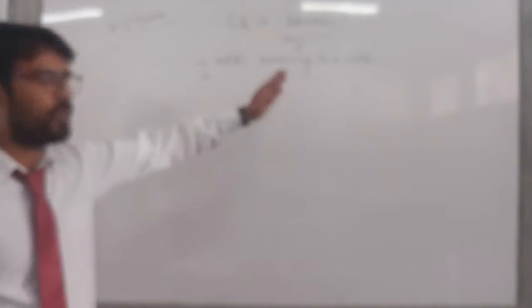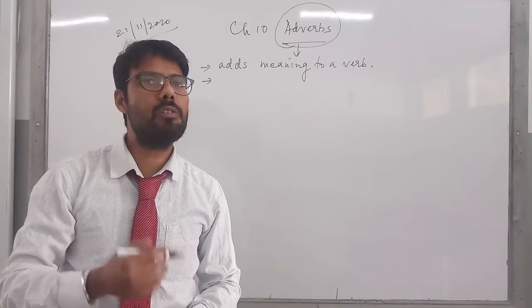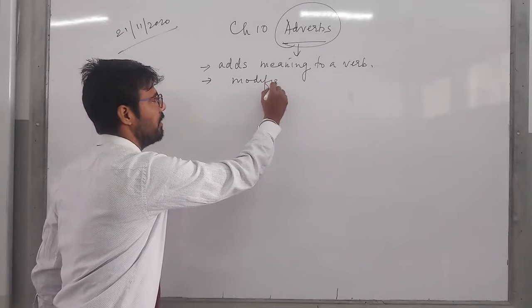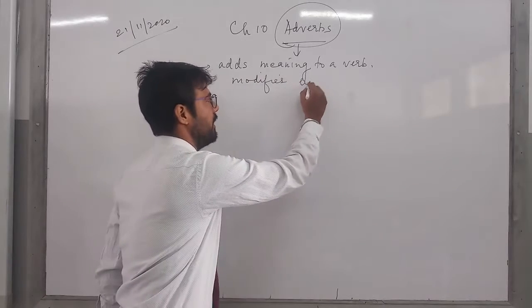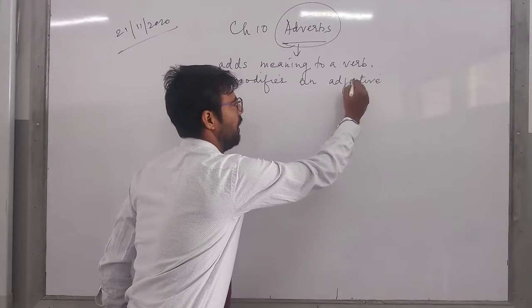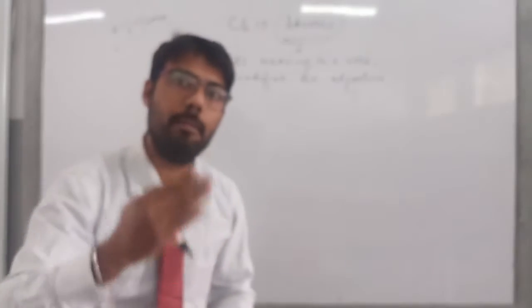Now secondly, if I talk about adverbs, it is not restricted only to adding meaning to a verb. It also modifies an adjective. At the same time, it also has the power to modify an adverb itself.